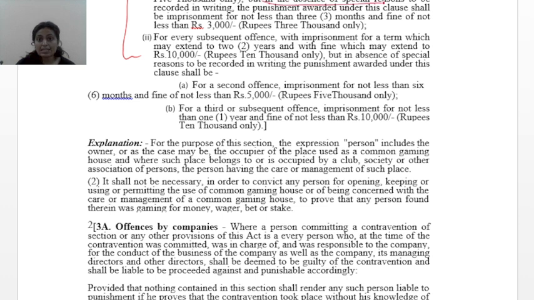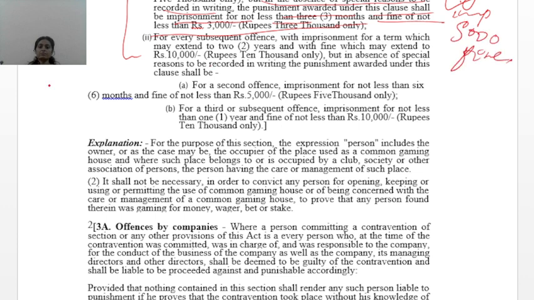But in the absence of special reason to be recorded in writing, the punishment awarded under this clause shall be imprisonment not less than 3 months and fine of not less than 3,000 rupees. So if you are found doing this the first time, you could get punishment up to how much? 1 year imprisonment plus 5,000 fine. Minimum punishment is 3 months imprisonment and 3,000 fine. Now coming forward, for every subsequent offence.